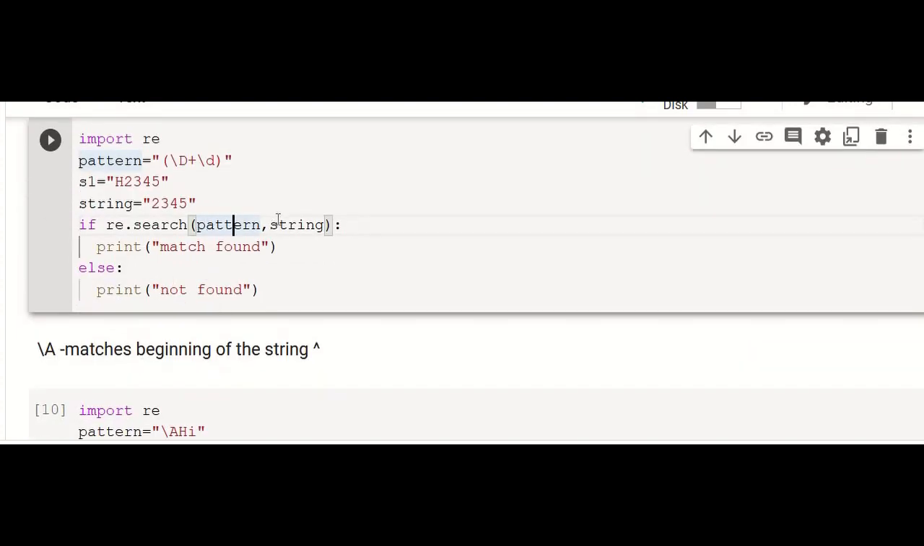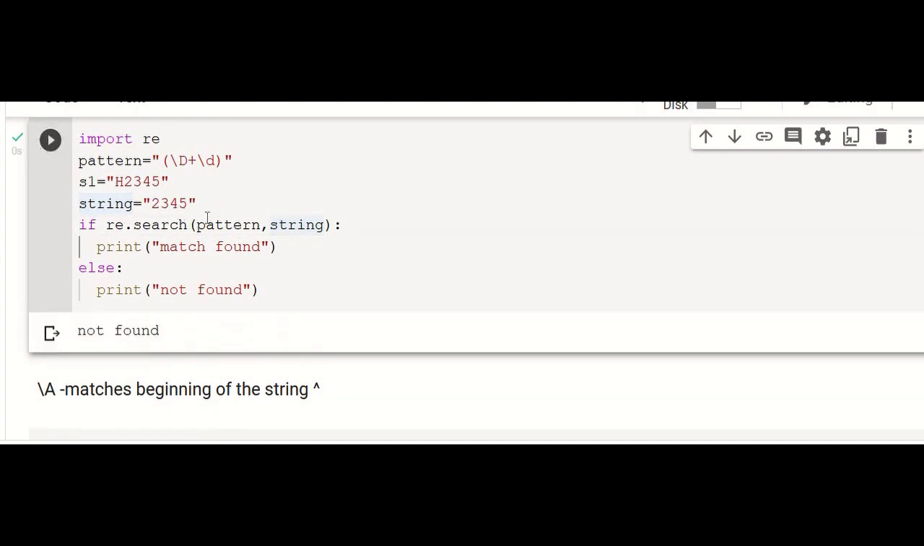Now we are matching S1 and string. Let us first match this with string and execute. What is the output? 2345. It is not found because it has not started with a non-digit character. And if we match it with S1, it will be matched because it perfectly has the first alphabet followed by digits.